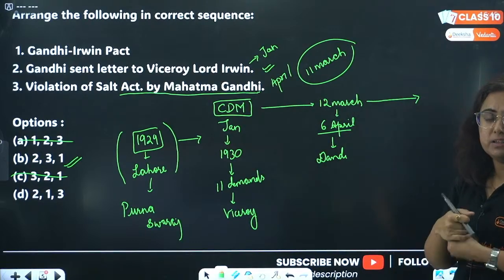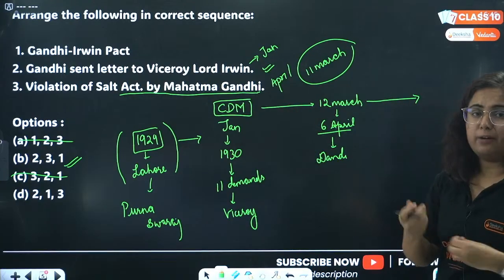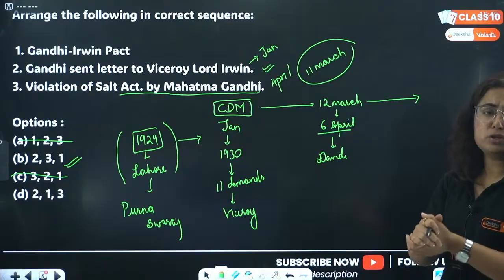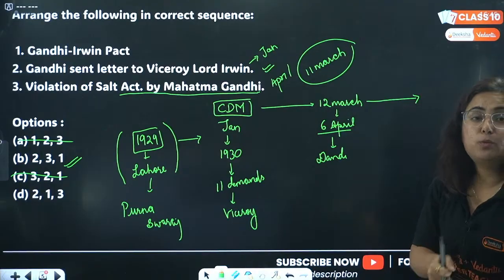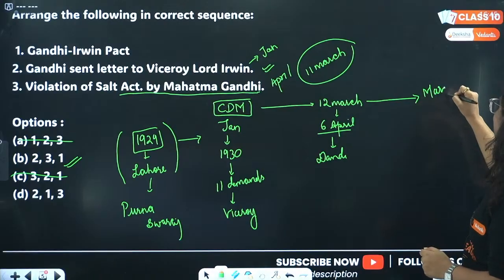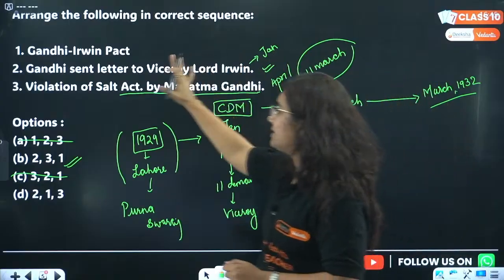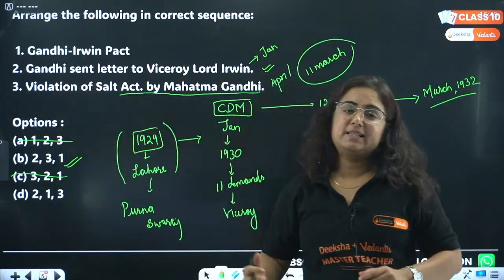Now, is it clear to everyone what happened when the CDM was being launched, and then at last Irwin thought that a disaster is going to happen. He went to Gandhiji in jail, had a communication with him, and finally the Gandhi-Irwin Pact was signed in the month of March next year. So this is the last in the sequence.